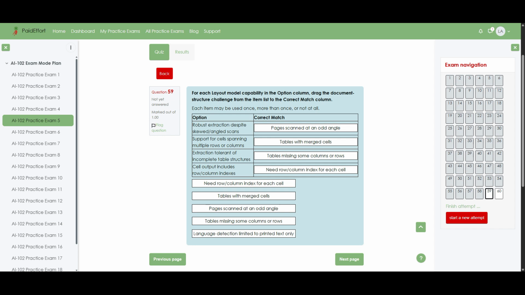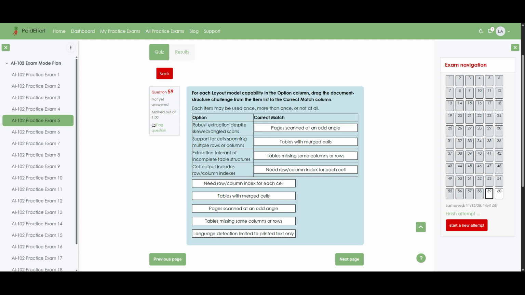Next, support for cells spanning multiple rows or columns aligns with tables with merged cells, since merged cells often extend across multiple rows or columns, and the layout model must correctly interpret those spans to maintain table integrity. Furthermore, extraction tolerant of incomplete table structures connects to tables missing some columns or rows because the model is built to cope with partial or damaged tables and still reconstruct whatever structure is available.